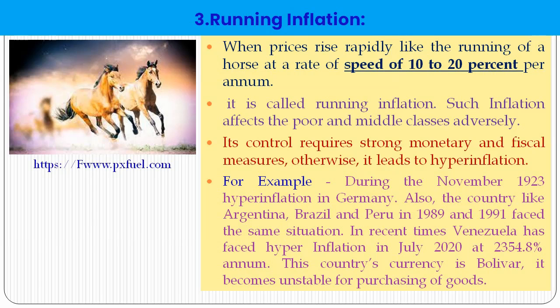For example, there was hyperinflation in Germany in November 1929, and countries like Argentina, Brazil, and Peru faced the same situation in 1989-1991. In recent times, Venezuela faced hyperinflation in July 2020 at 2,354% per annum. The country's currency, the Bolivar, became unstable for purchasing goods. So when inflation is more than 20%, it has reached hyperinflation.